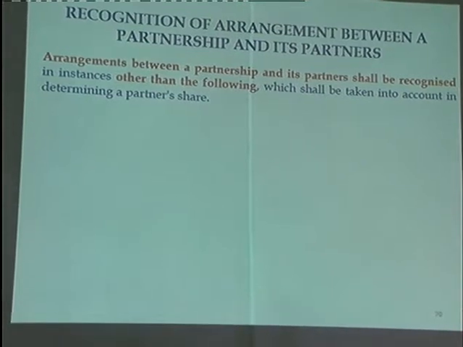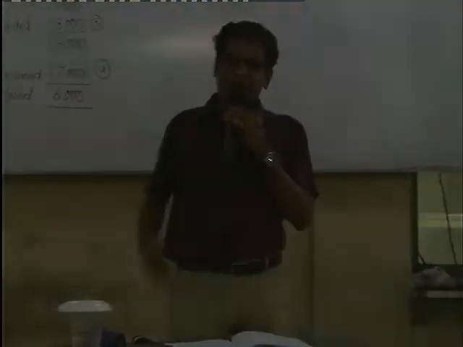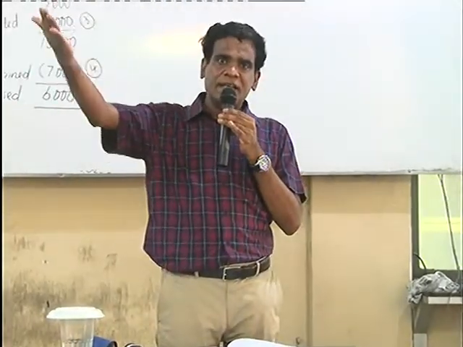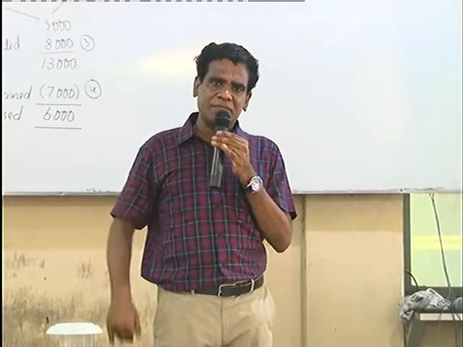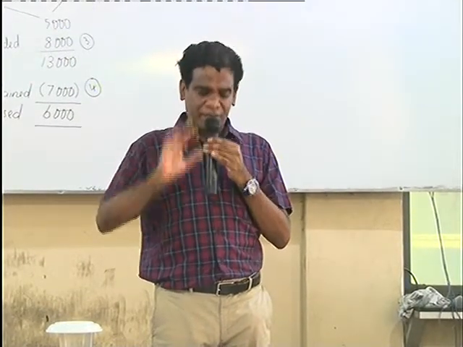As far as the recognizable items are concerned, they shall be taken into account in determining a partner's share. For example, if the partnership pays rent to the partner, it is recognized. So for the partnership that is an expenditure, and for the partner that should be taken as income in his share. Except for these two items. What are they?